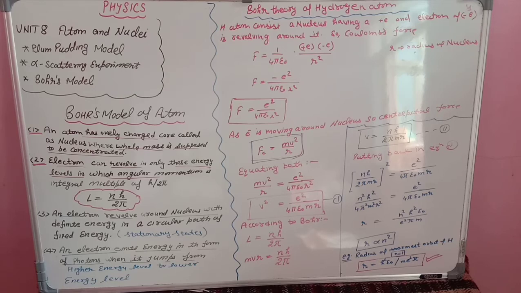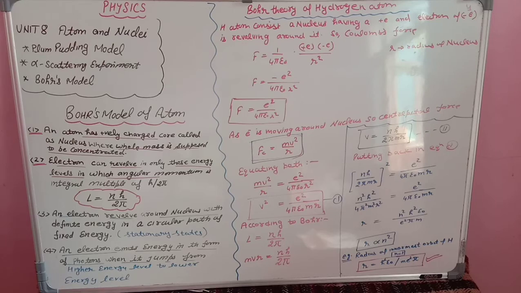So you know who gave the concept of the atom first, meaning the first model was proposed by J.J. Thomson, and the model given by J.J. Thomson is also called the plum pudding model. Students, this plum pudding model and the alpha scattering experiment have been deleted from your syllabus because you have studied them already in your chemistry. So you can revise these for basic knowledge, and today we are going to start a very important model called Bohr's model of atom.